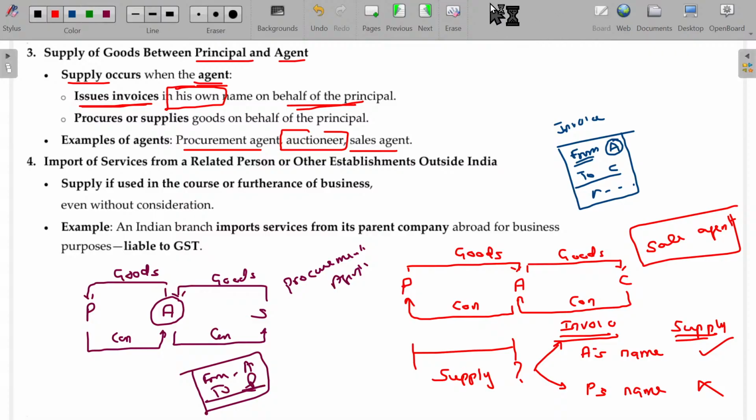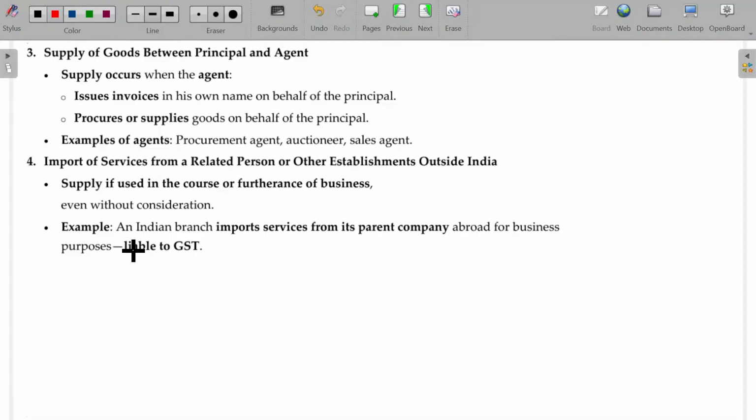You have to link this last point with the first exceptions. Now tell me, what are the conditions we have in case of supply? Especially of services only. We are going to talk about the import case.